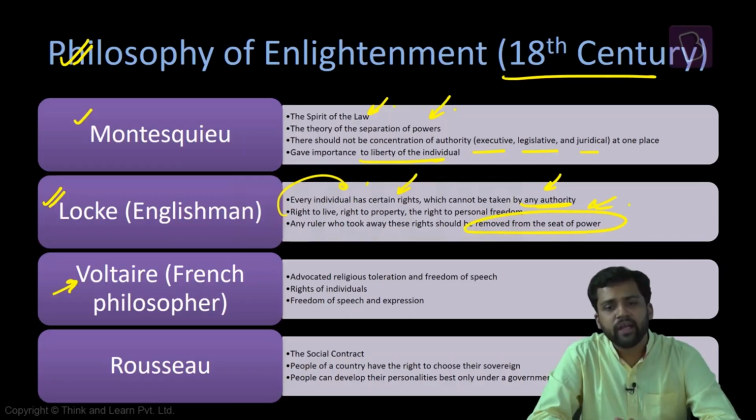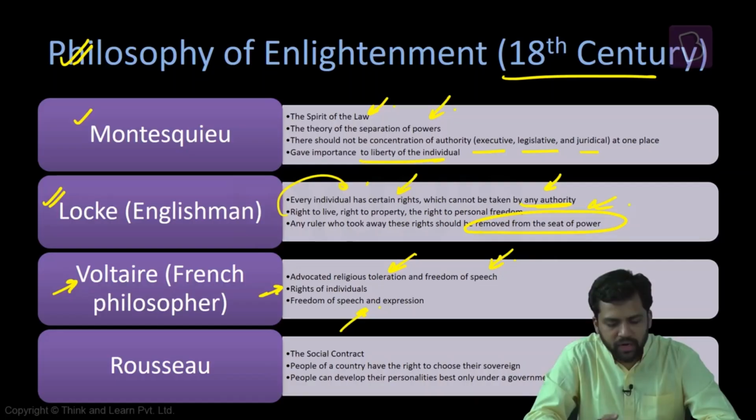Another important thinker was Voltaire. He's advocating religious tolerance. He's advocating freedom of speech. He's also talking about the rights of the individual. And all these things can be there only if you have freedom of speech and expression. So freedom of speech and expression is also very important.